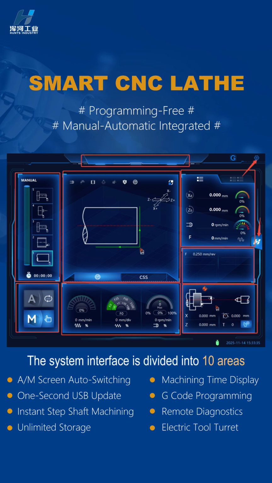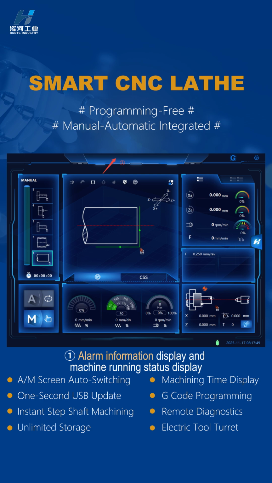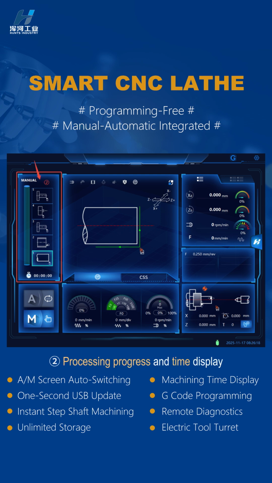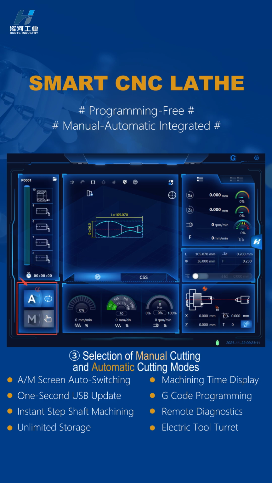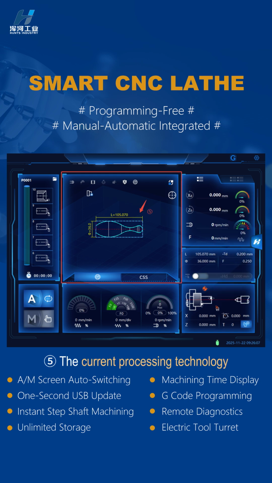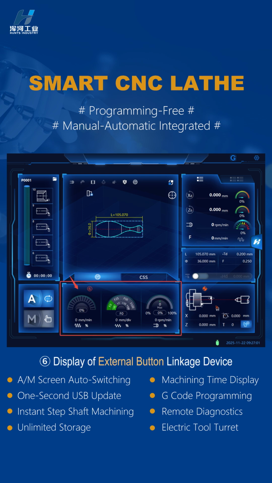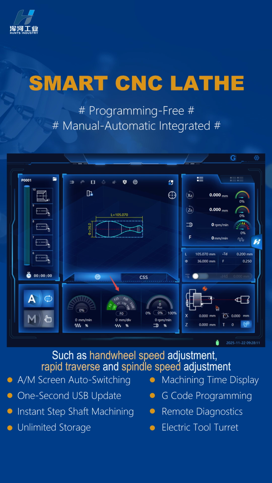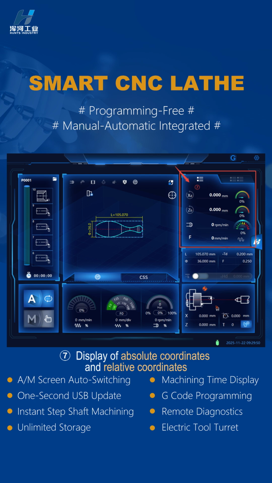The system interface is divided into 10 areas: alarm information display and machine running status display, processing progress and time display, selection of manual cutting and automatic cutting modes, main processing menu areas, the current processing technology, display of external button linkage device, such as hand wheel speed adjustment, rapid traverse and spindle speed adjustment, display of absolute coordinates and